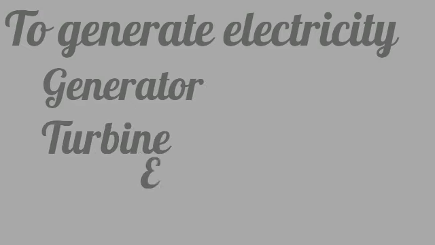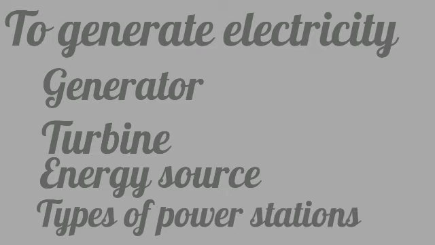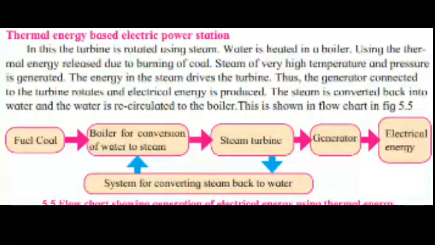To generate electricity, we require a generator, we require a turbine, and to move that turbine, an energy resource is required. On the basis of the source of energy, the power stations are named: maybe nuclear, thermal, hydel, wind power. We are going to learn first the electric power station which is based on thermal energy, that is heat energy. The flow chart is in front of you.